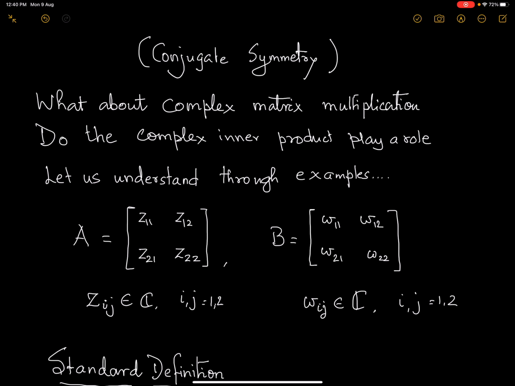Now what about complex multiplication? Okay, I will not take a very general definition, I will take a very simple example and let us look at it.